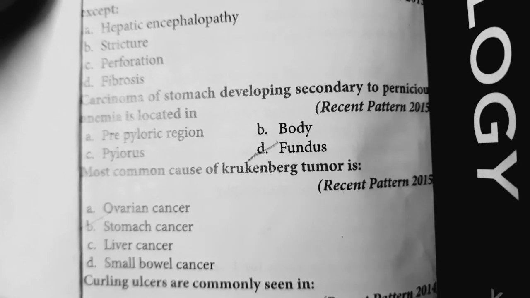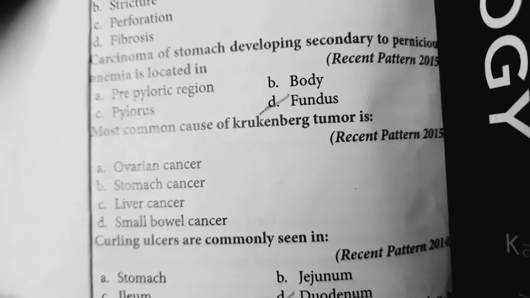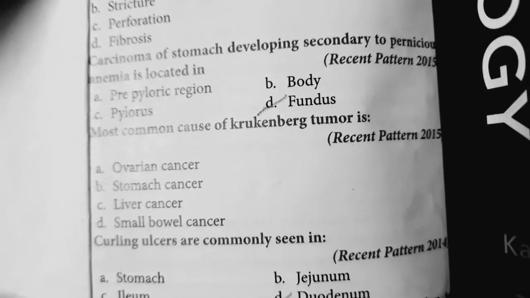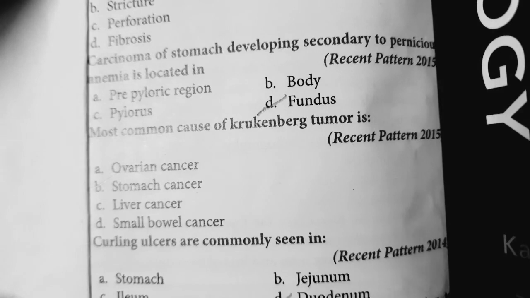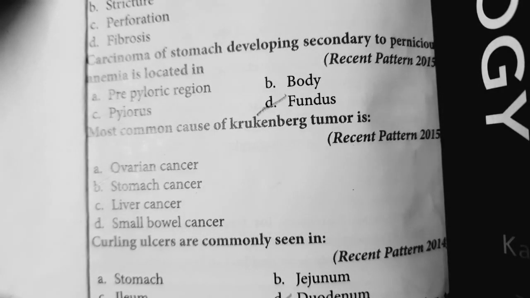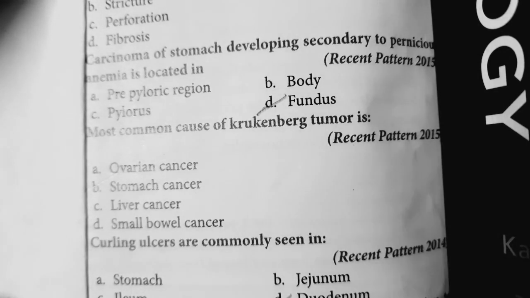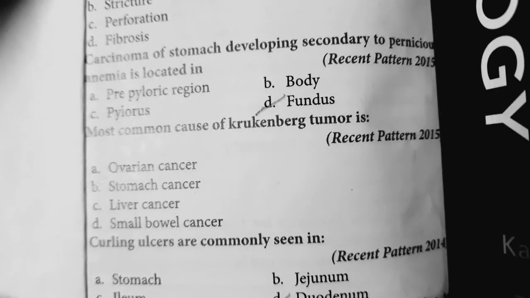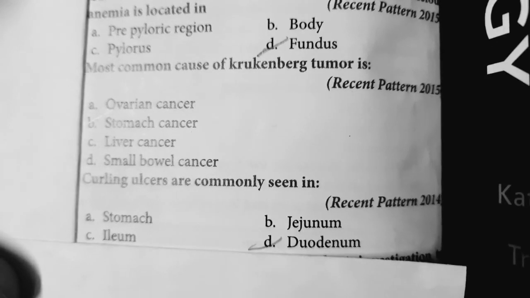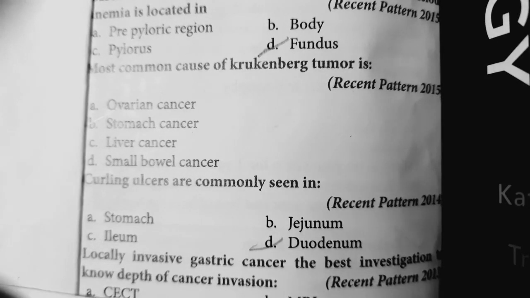Then we have Curling ulcers. Curling ulcers are more commonly seen in duodenum. The most common site of Curling ulcer is the first part of duodenum more than stomach. Curling, C for burns. Okay, so Curling ulcers occur in burns, and they are most commonly seen in duodenum.